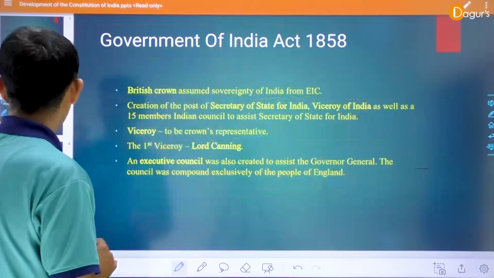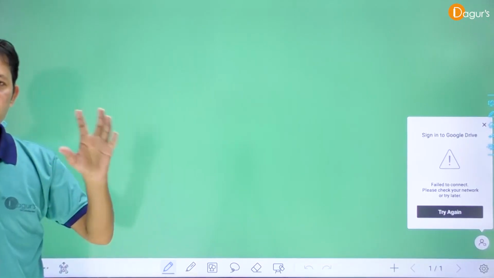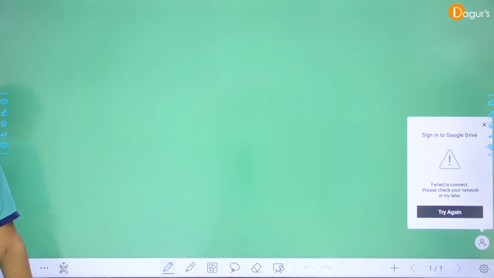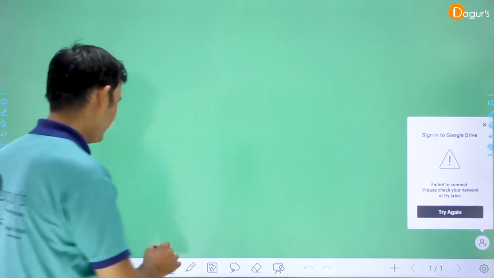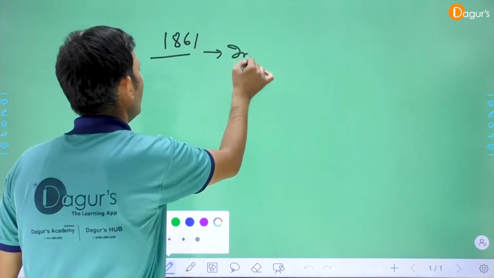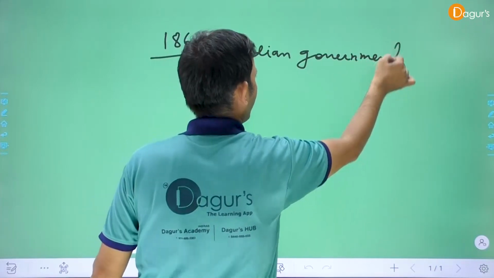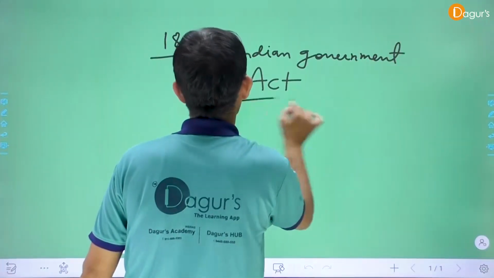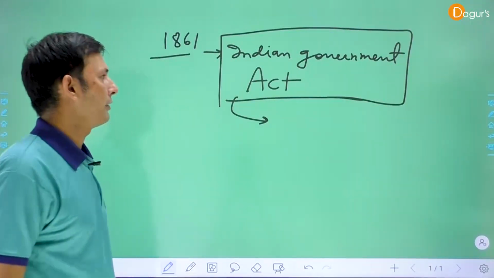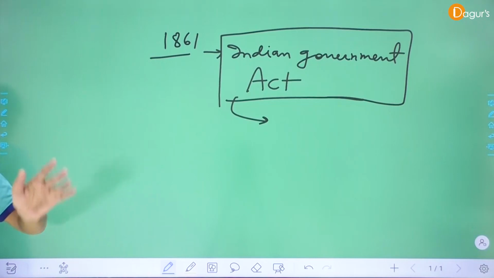Okay. Now we discuss another act implemented by the British government and British Crown. Okay. The 1861 Indian Government Act. Now we discuss the main provisions of this particular act. Clear?